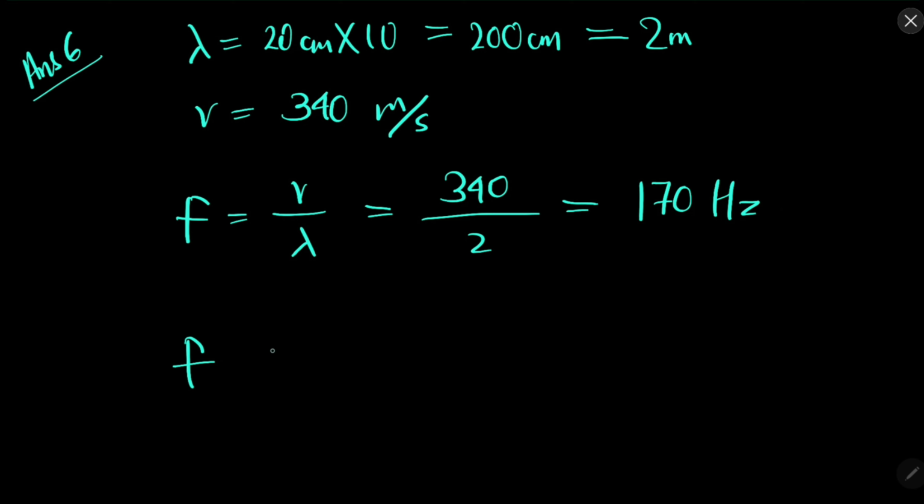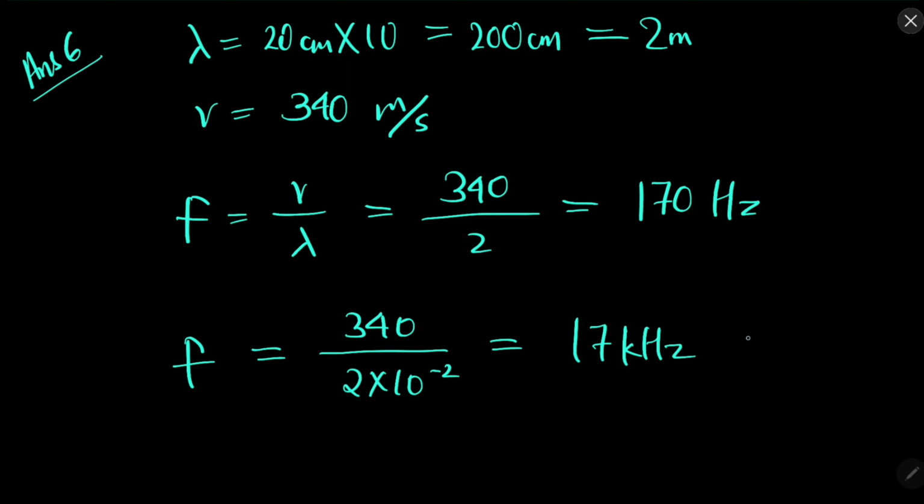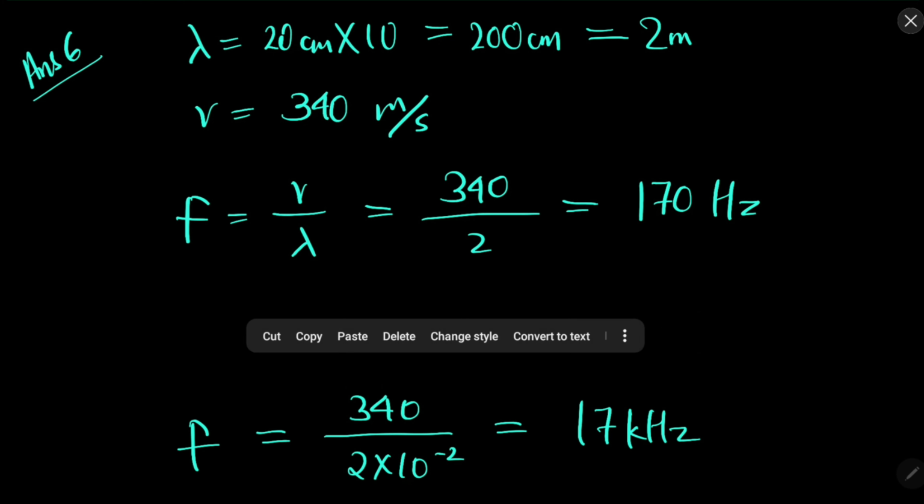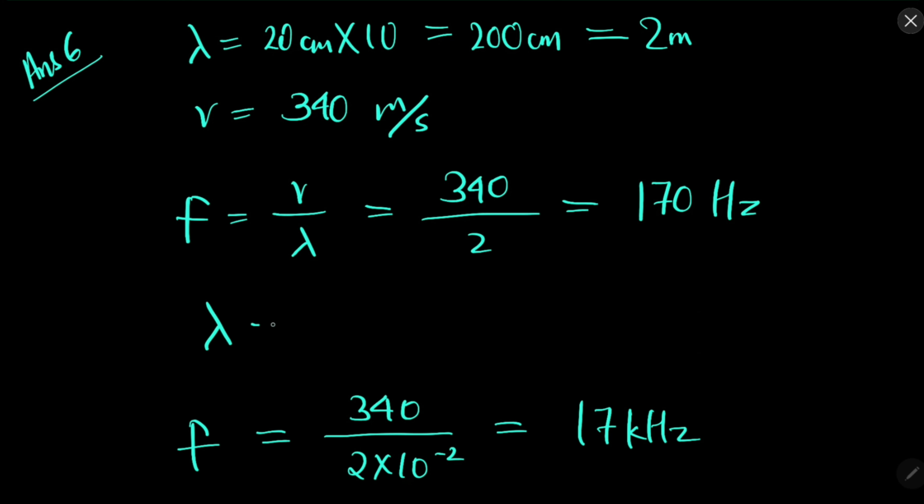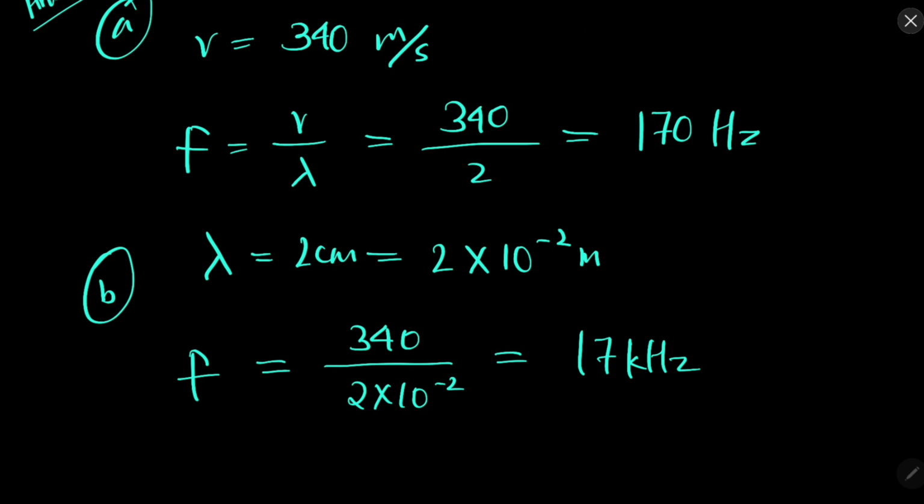Now in the second situation, 340 over 2 into 10 to the power minus 2, equal to 17 kilohertz. Let me differentiate it. Here the wavelength is 2 centimeters, that is 2 into 10 to the power minus 2 meters. So this is one situation, this is another situation.